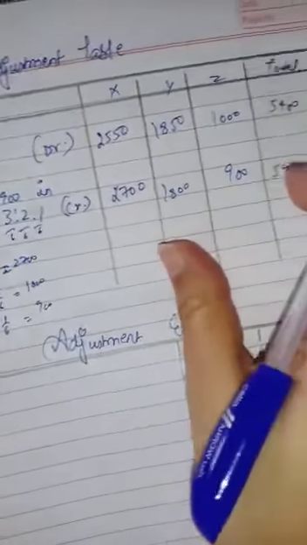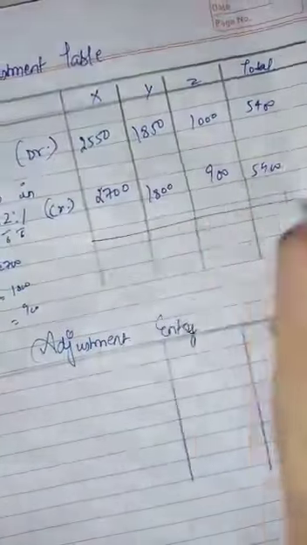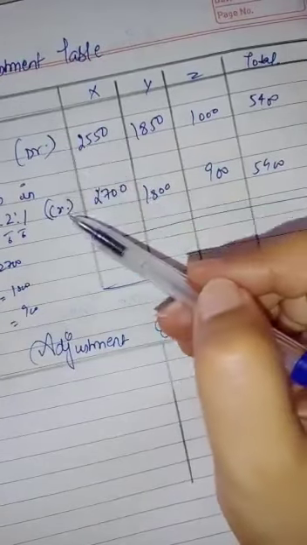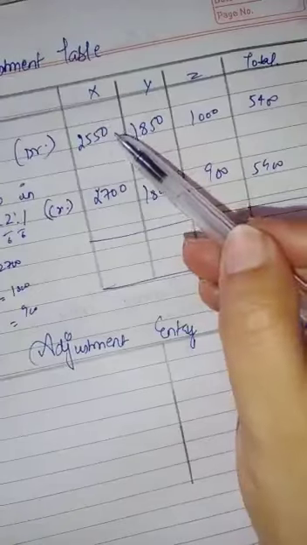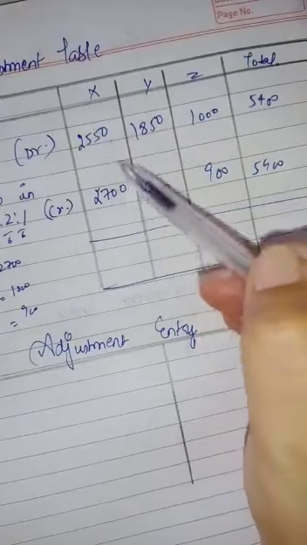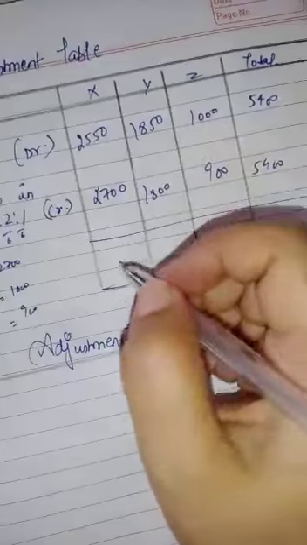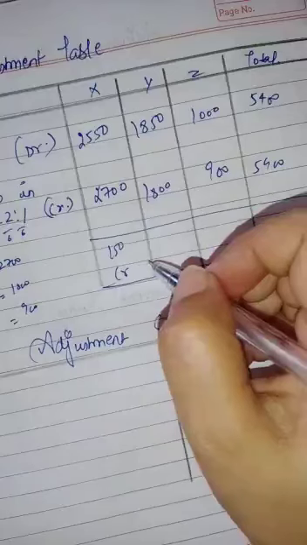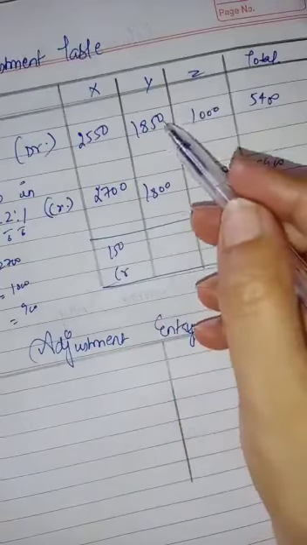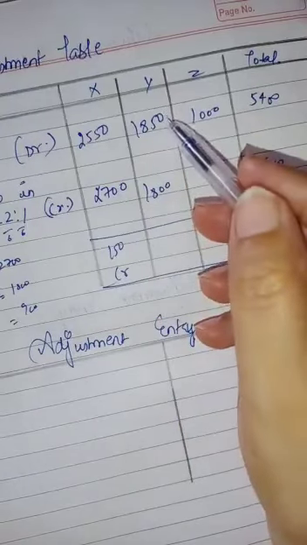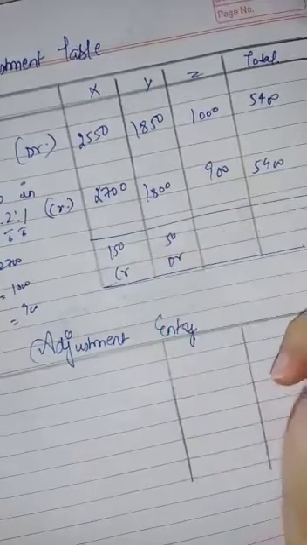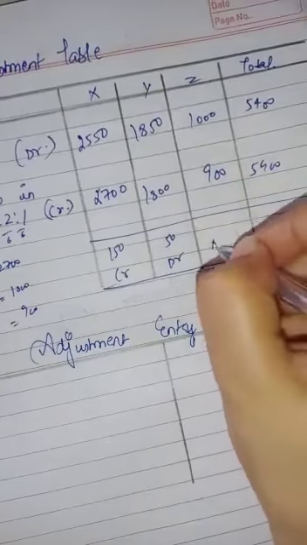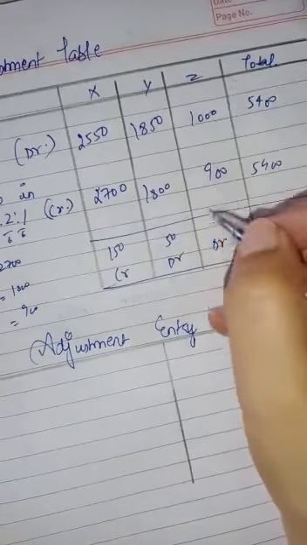So in this way we have just calculated, and now again we have to do the similar task. Now look, debit is more or credit is more? Debit is this much, credit is this much, means credit is more than debit. So X will be credited by the difference amount, 150. X will be credited with 150, and Y's debit is more, 50 debit. Y will be debited. Now Z's debit is more than credit, so Z will also be debited with rupees 100.